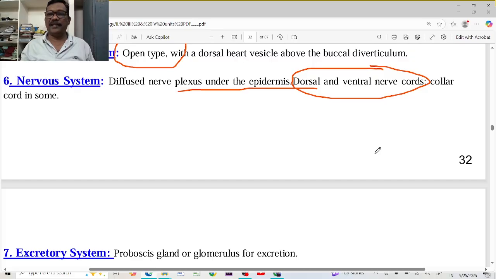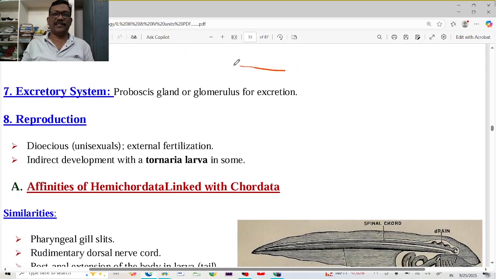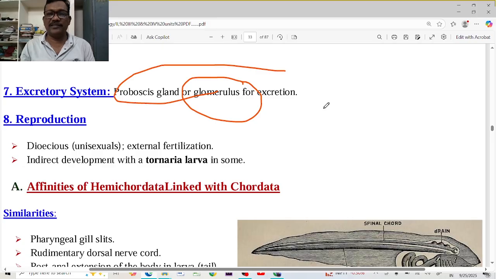But these animals are containing the dorsal and ventral nerve cord. This is the linking or middle animal, and also it is indicating that the chordates are developing. And the excretory system: proboscis glands are glomerulus. See, this is the glomerulus for excretion. Presence of glomerulus is actually the chordate character. The glomerulus is made up of blood vessels. Of course, the blood vessels are absent in these animals, but the glomerulus-like structure is present in them to excrete the excretory material.